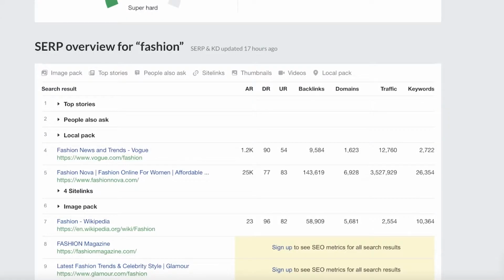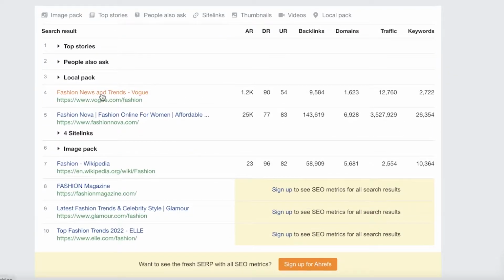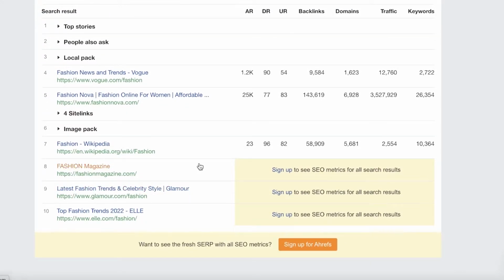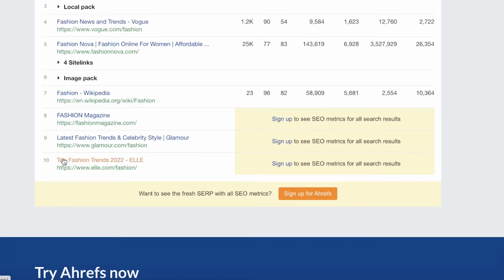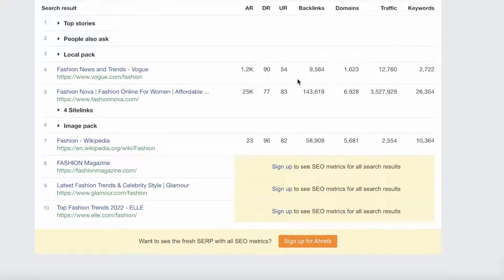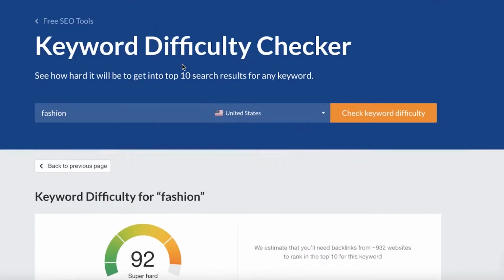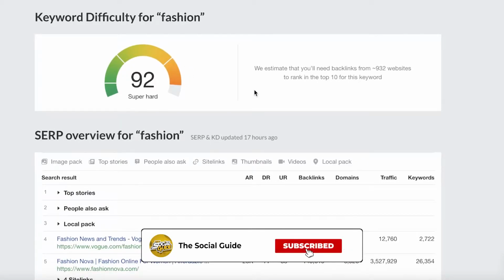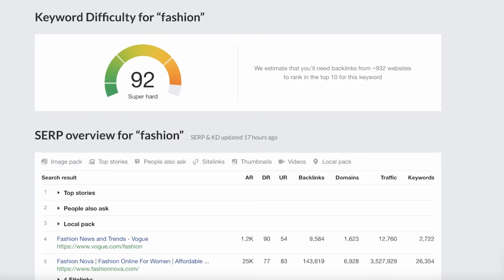So if we go back to our Ahrefs page, you can see fashion news and trends by Vogue, Fashion Nova, Fashion Wikipedia, Fashion Magazine, Glamour's article on fashion trends and celebrity style, and Elle's article on fashion trends and celebrity style. So it is going to be almost impossible for someone to rank for a keyword like this. That is why long tail keywords are better for a newbie or someone that is just trying to get on the top pages of Google.